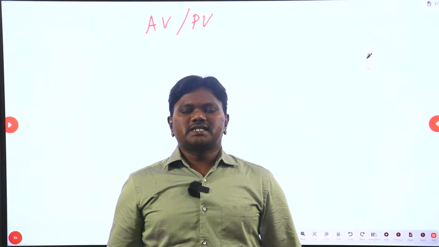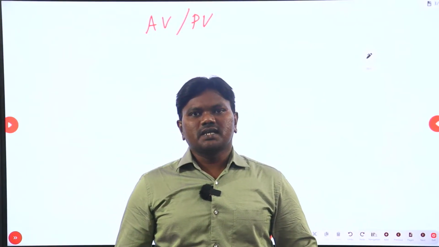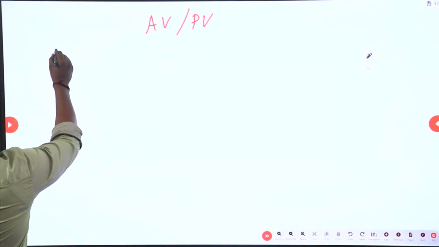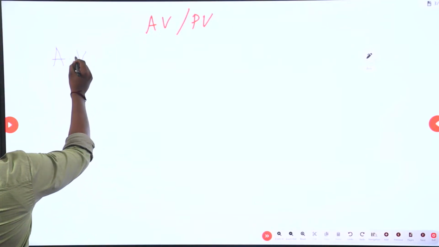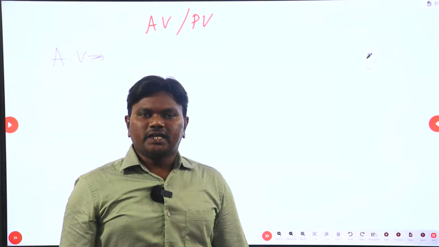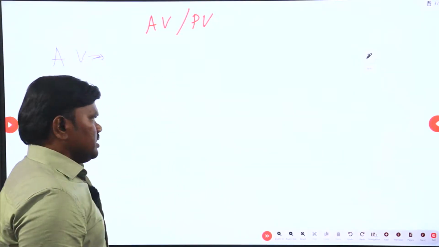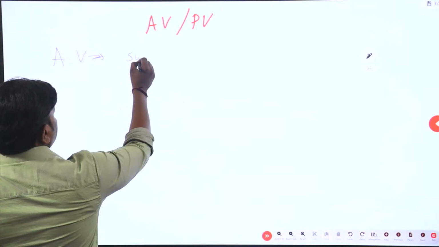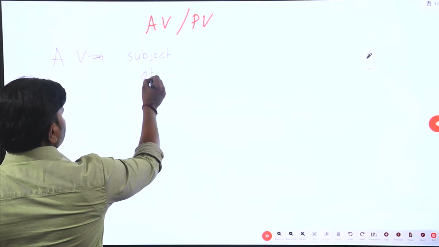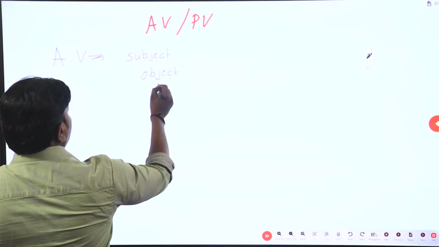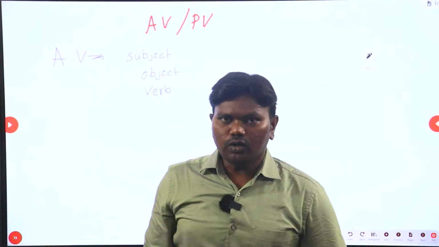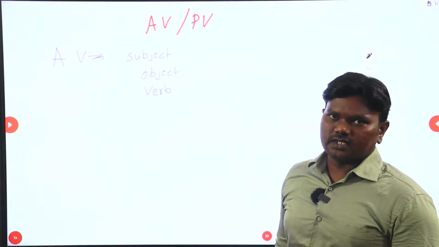Now first let's discuss what is active voice and what is passive voice. So all of you just focus here. Active voice means there is something called subject, object, and verb. Okay, these three, if you know, you will get to know what is active voice first.